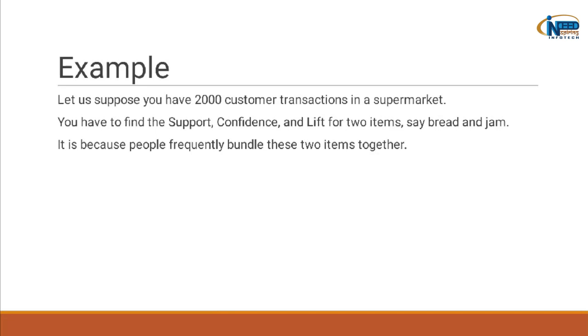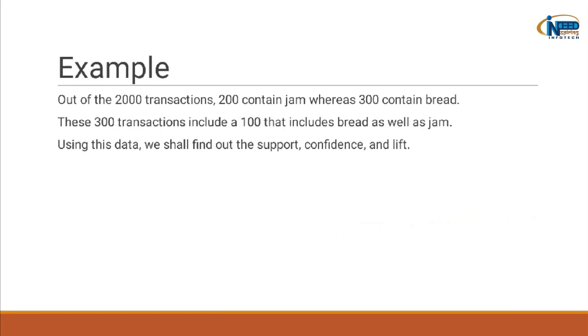Now the example says that let us suppose you have 2000 customer transactions in a supermarket. You are a supermarket owner and you have to find the support, confidence, and lift for two items, say bread and jam. It is because people frequently bundle these two items together. The given data says out of the 2000 transactions, 200 contain jam, whereas 300 contain bread. These 300 transactions include 100 that include bread as well as jam. Using this data, we shall find out the support, confidence, and lift.